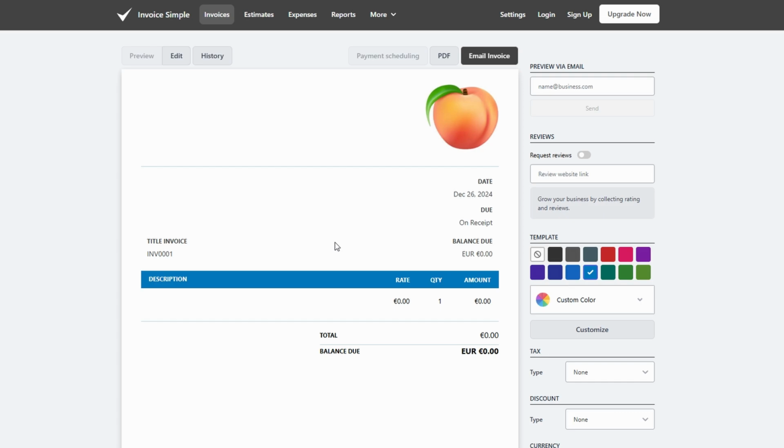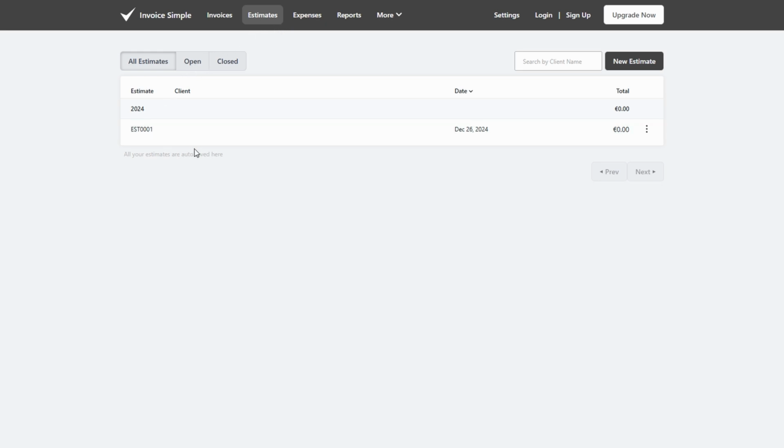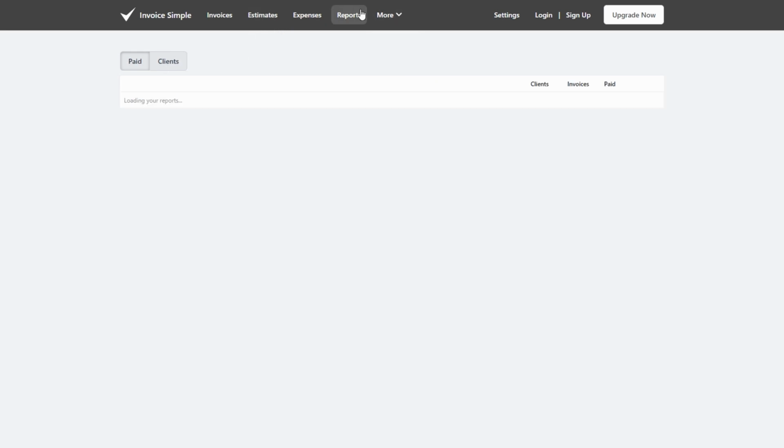With features specifically tailored for small-scale operations, it simplifies billing and frees up time for you to focus on your work or growing your business. These features combined make Invoice Simple an invaluable tool for anyone looking to streamline their invoicing process, maintain a professional image, and save time while managing their finances.